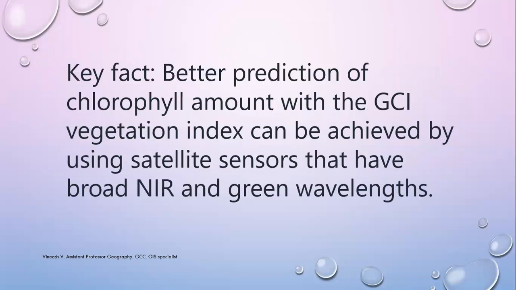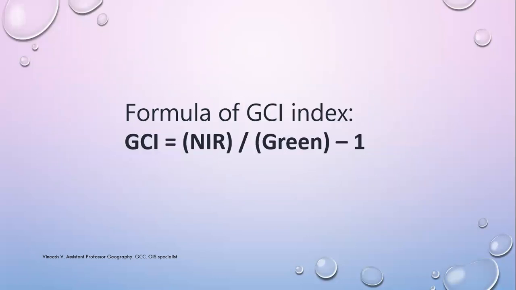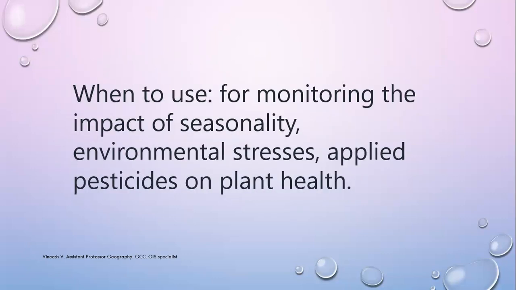Key fact: better prediction of chlorophyll amount with the GCI vegetation index can be achieved by using satellite sensors that have broad NIR and green wavelengths. When to use? For monitoring the impact of seasonality, environmental stresses, and applied pesticides on plant health. Those are the major uses. That is GCI: this is the formula, and the use is to understand the health of different species or plants.